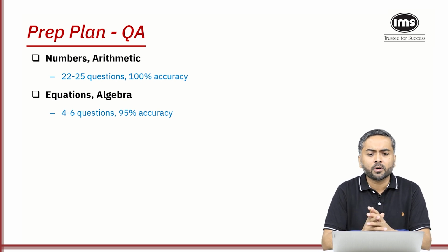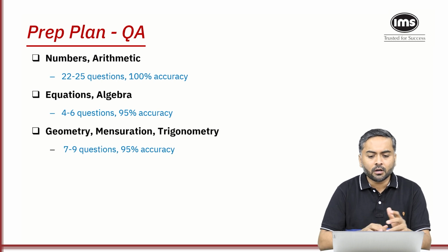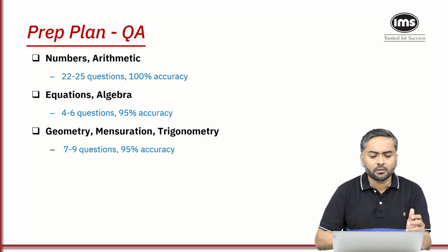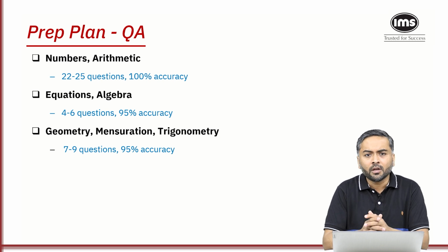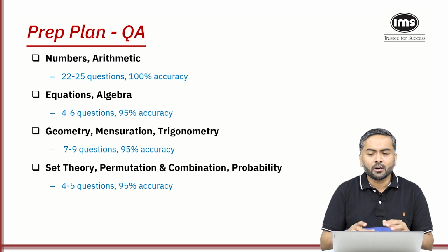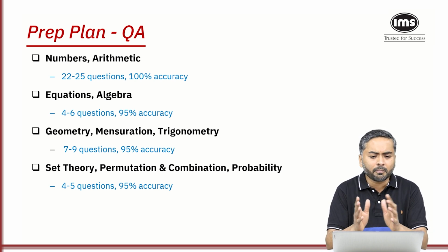Around 4 to 6 odd questions, you should be attempting these with 95% accuracy. Around 7 to 9 questions from geometry, mensuration and trigonometry, focus on having that 95% accuracy. Set theory, permutation, combination, probability, around 4 to 5 questions. Make sure that you attempt with 95% accuracy.